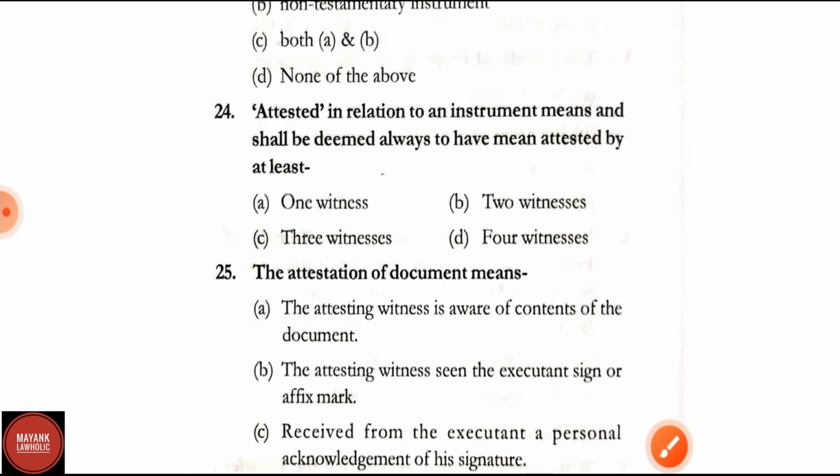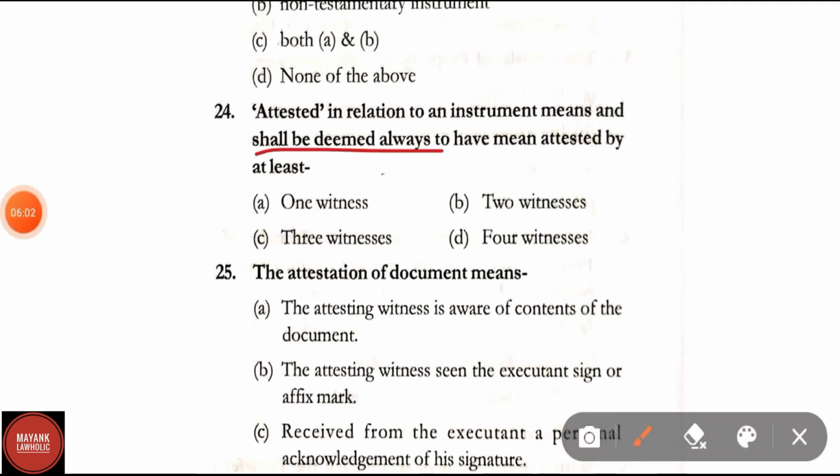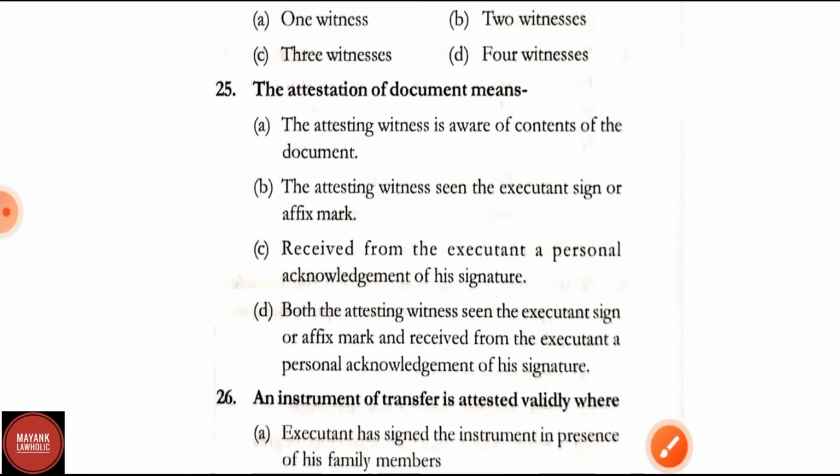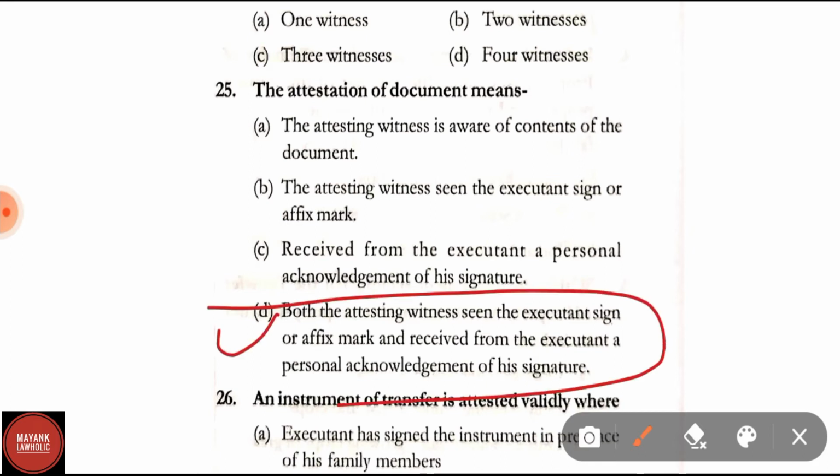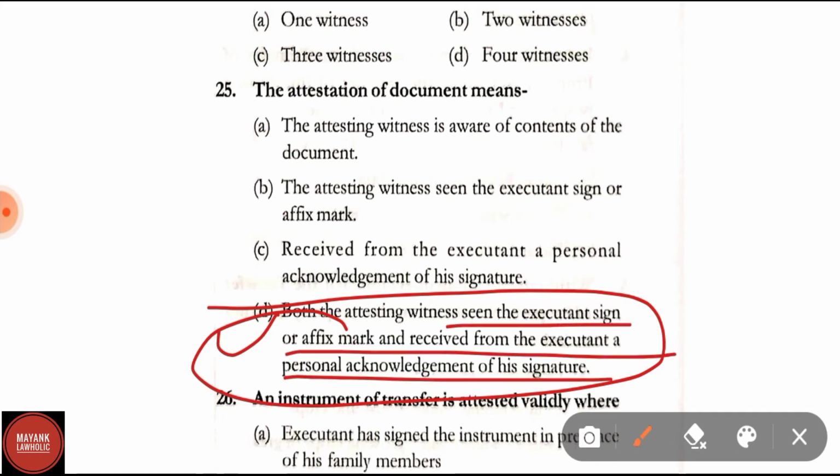Question number 24. Attested in relation to an instrument means shall be deemed always to have meant attested by at least 1 witness, 2 witnesses, 3 witnesses, 4 witnesses. Correct answer is 2 witnesses. Question number 25. The attestation of document means the attesting witness is aware of the contents of the document. The attesting witness seen the executant sign or affix marks, received from the executant a personal acknowledgement of his signature. Both the attesting witness seen the executant sign or affix mark and received from the executant a personal acknowledgement of his signature. Correct answer is D, that is both the attesting witness seen the executant sign or affix mark and received from the executant a personal acknowledgement of his signature.